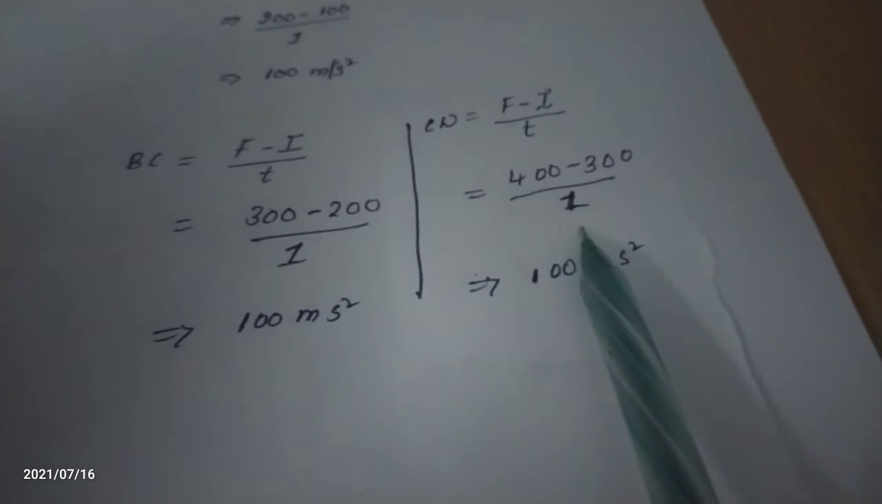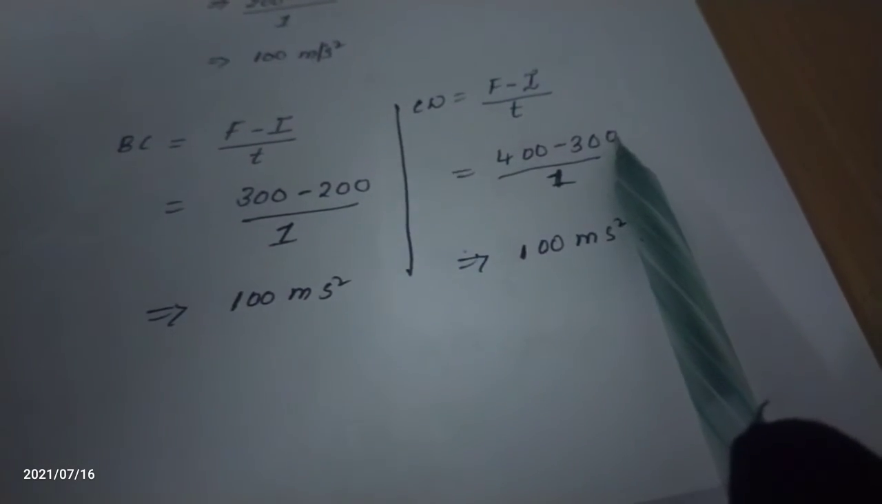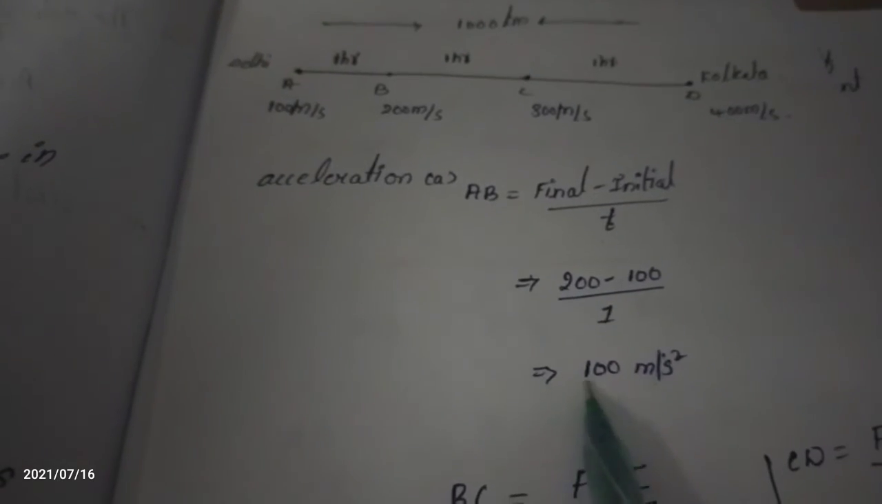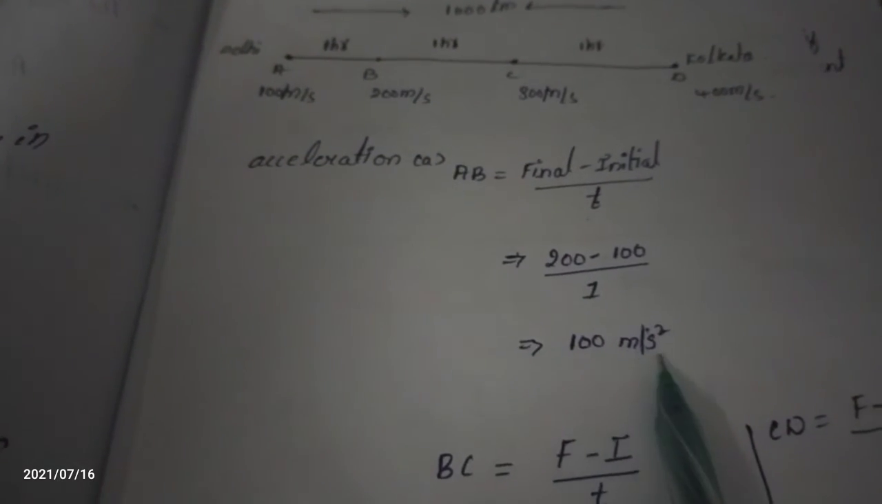Time is similar, 1 hour only. I am writing 1. 400 minus 300 is 100. Here, observing the three values, from A to B we get the acceleration as 100 kilometers per hour squared.